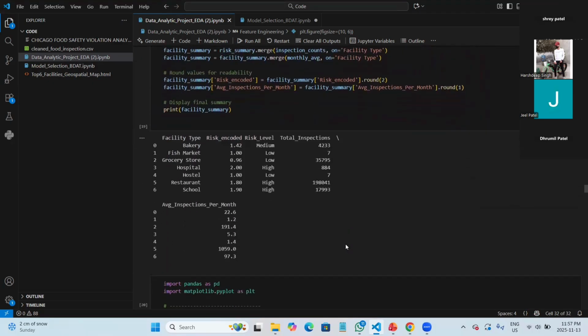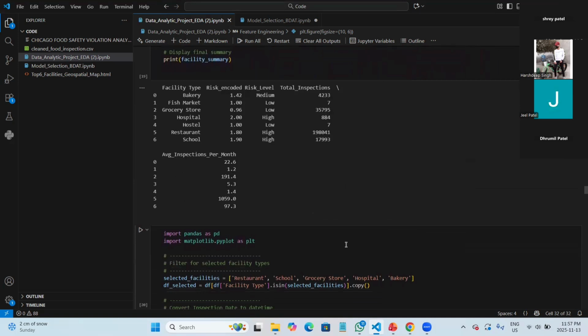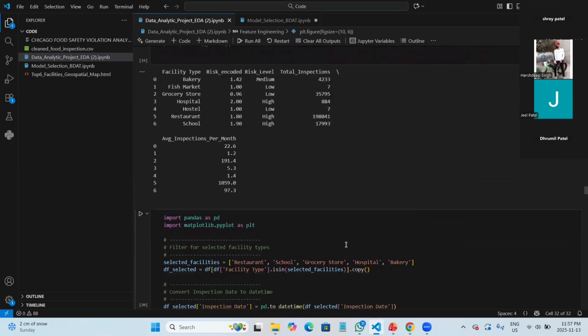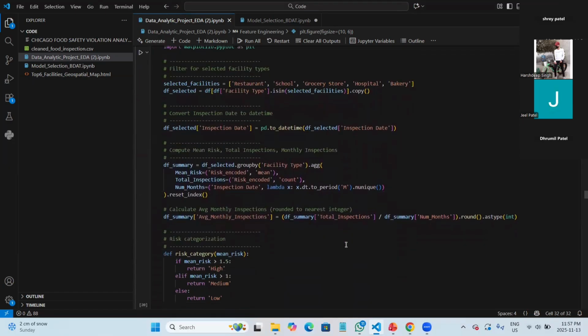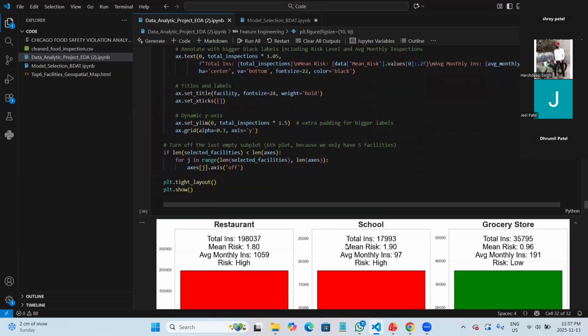As you can see over there, we got the average inspection per month, and the risk and the total inspections that have been done on a single facility type.